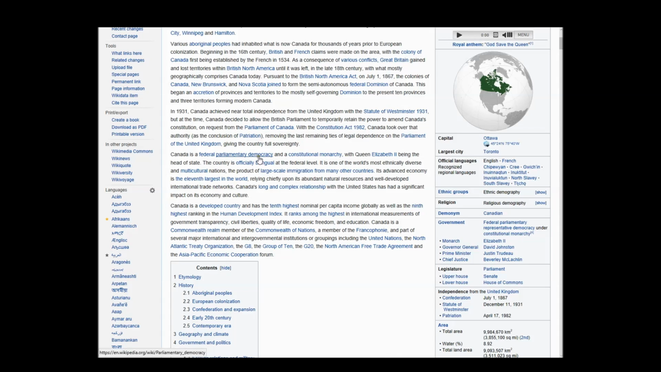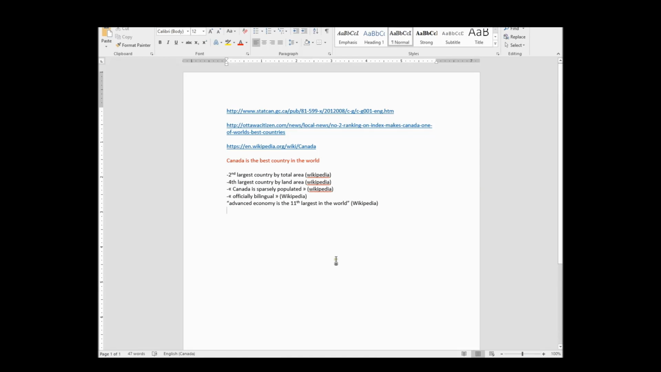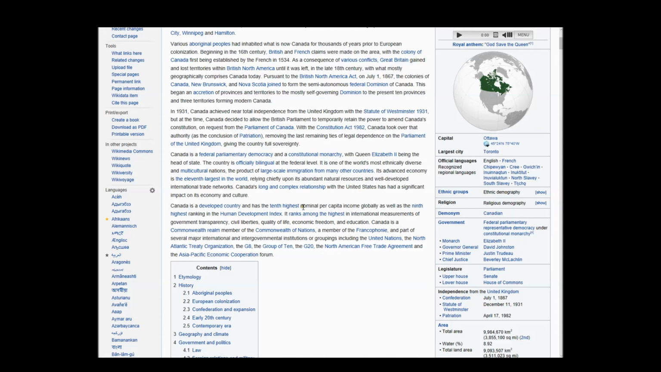Is a federal parliamentary democracy, the fact that we're a democracy, and a constitutional monarchy. Let's just focus on the fact that we're a democracy. So again, I'm just going to write the word democracy. I'm not putting it in quotation marks because it's just one word. But I still have to put in my reference so I know where it came from.